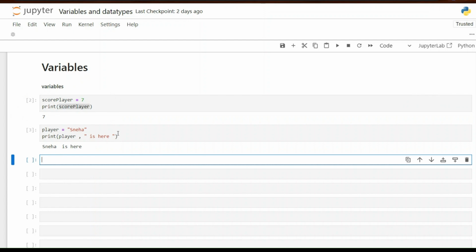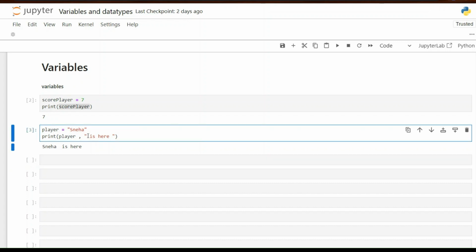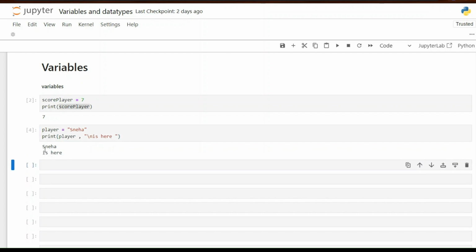So backslash n basically creates a new line. Say for example, just before "is", I'm going to give a backslash n. Now, initially, if you see, it was printing me "Sneha is here". Now, what if I use a backslash n and enter? You can see that it takes me into a new line. So it says "is here" comes in the new line.